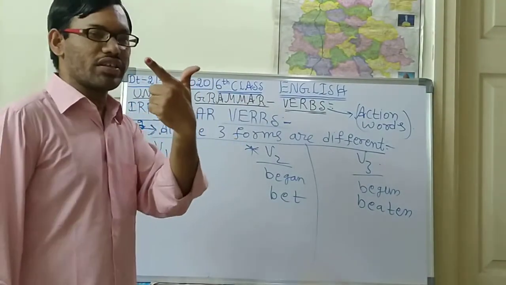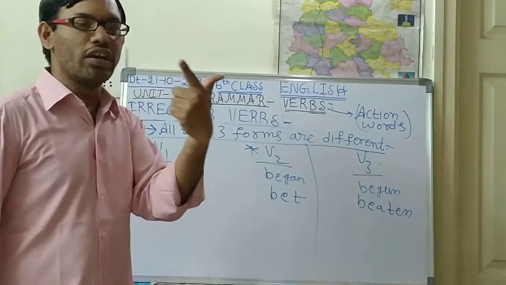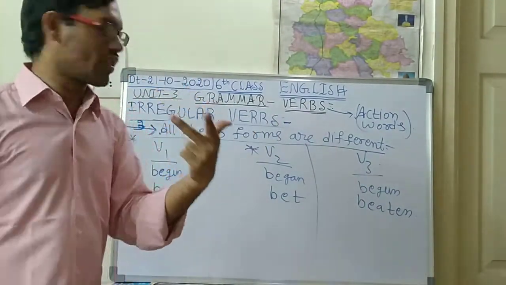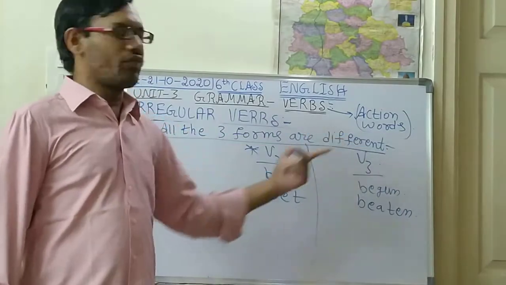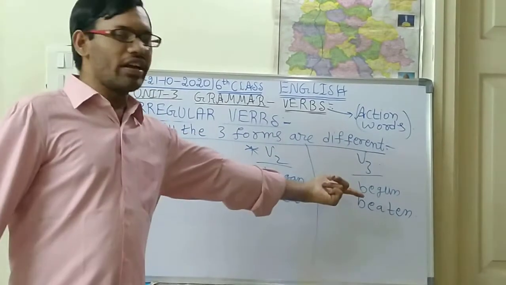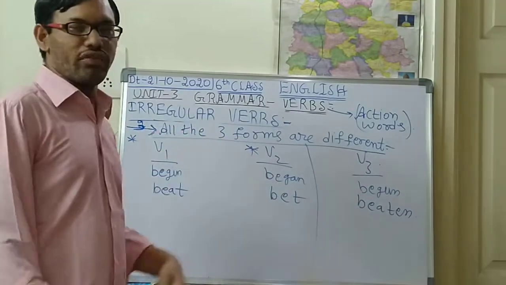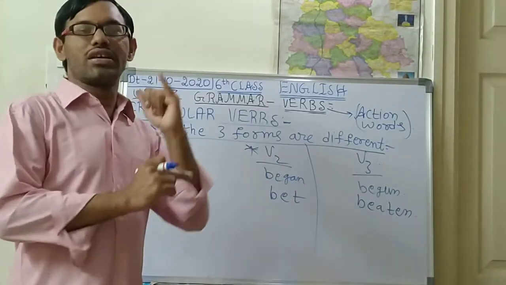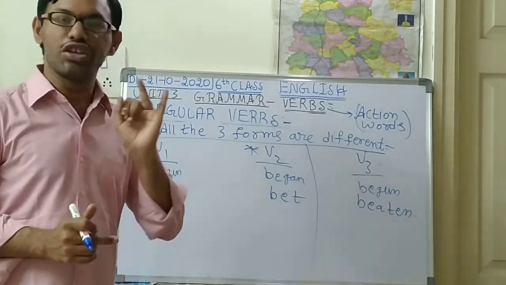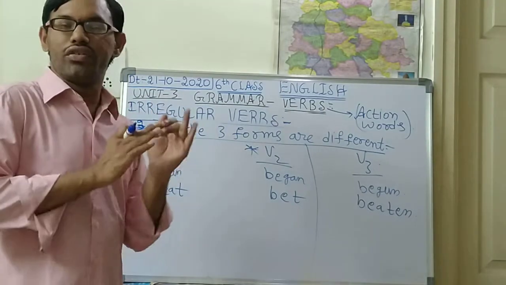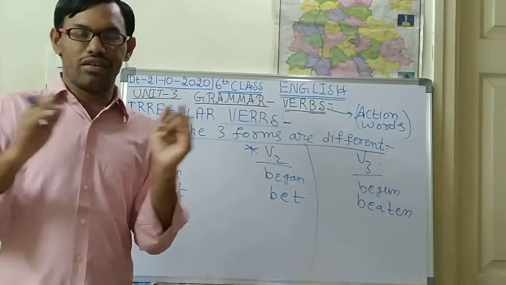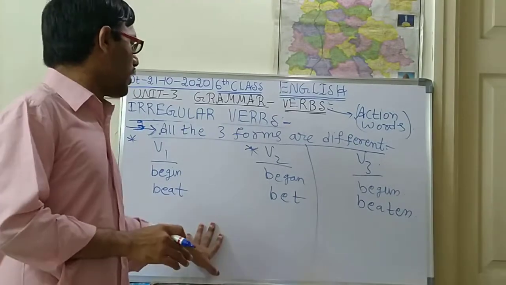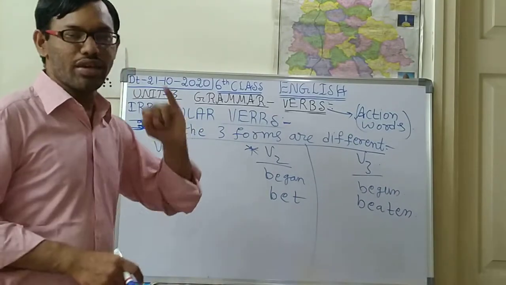And what is the second one? Only two forms are same, like V2 and V3. If those two are same, that is the second one. And what is the third one? The third one is all three forms are different. V1, V2, V3: if the three words are different, that is the third form. Like this the irregular verbs will come. So this is about regular verbs and irregular verbs. I think you have understood very clearly. If you have any doubts, you can rewind back and understand one more time very easily.